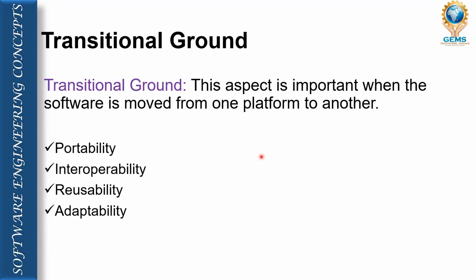Now the transitional ground. The transitional ground talks about the movement of the software. That means I am using this platform, this system, and can the same software work on another system? I am talking about the operating platform, here reflected as the operating system. So at present I am working with Windows 10.